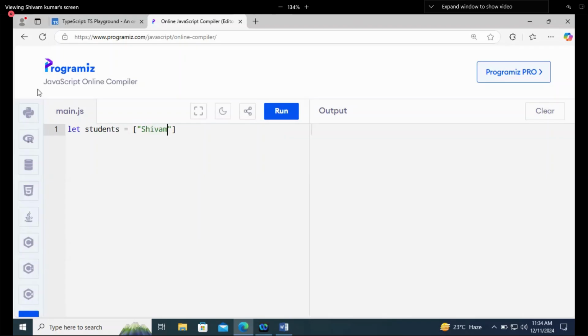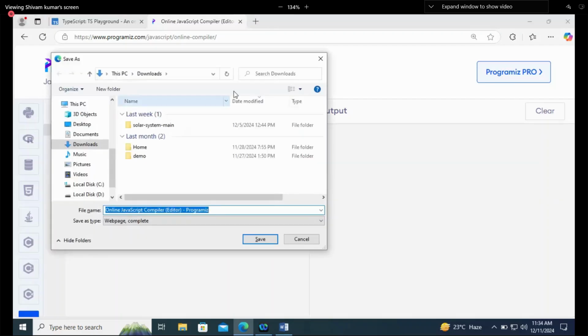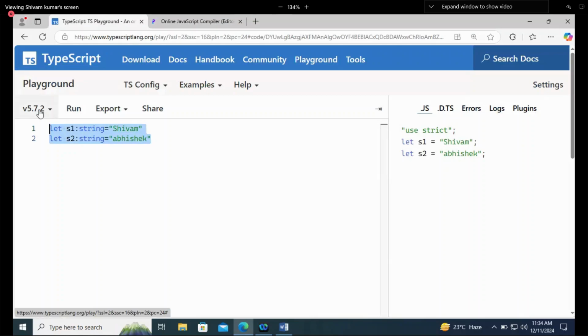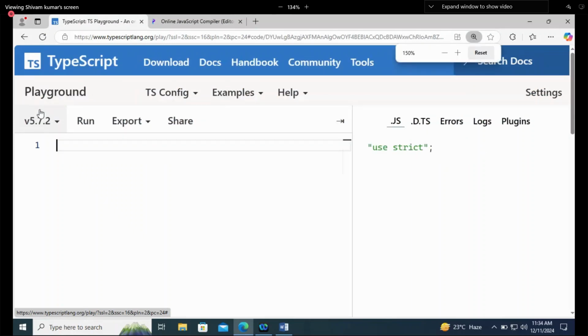So first name is Shivam, then comma, then you can write another value, Abhishek, then after comma, next value, Nitin, or anything, any value you can pass. Okay. So this is how we declare arrays in JavaScript, but when it comes to TypeScript, it is going to be a little bit different. But we can use the JavaScript here also without any problem.